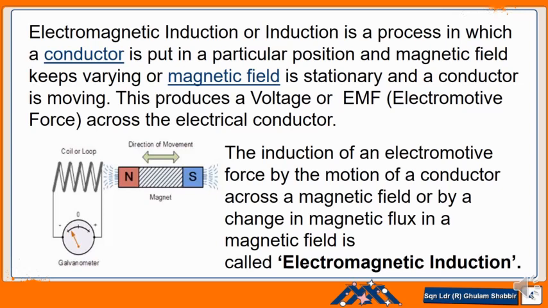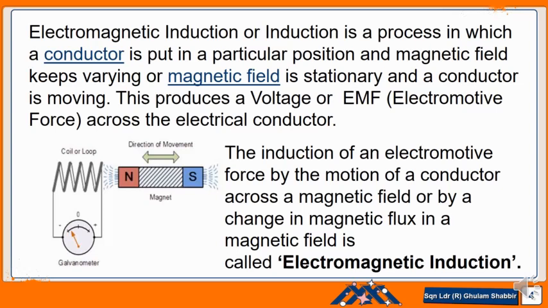In both cases, this produces a voltage or EMF, electromotive force, across the electrical conductor. Either we move the magnetic bar or we move the coil, there is a change of magnetic field or magnetic flux, which induces the EMF into the conductor. This is called electromagnetic induction.